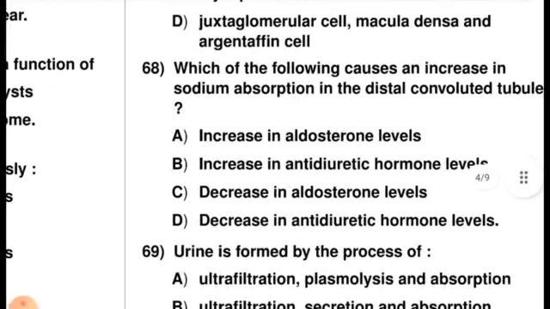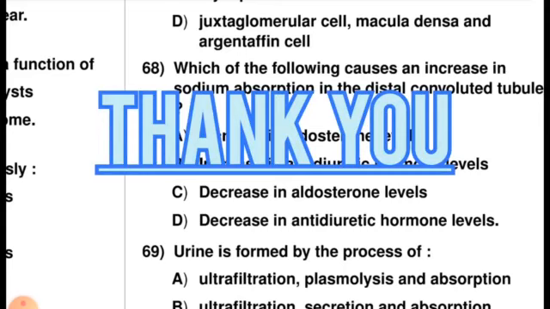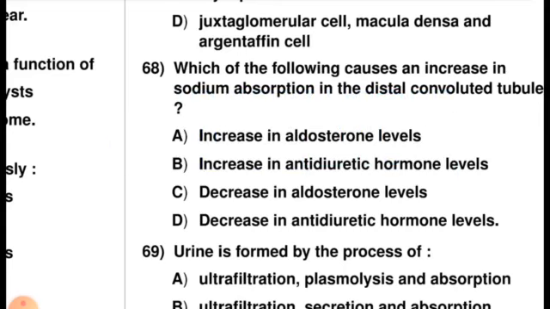Next question, question number 68. Which of the following causes an increase in sodium absorption in the distal convoluted tubules? The right option is option B, an increase in antidiuretic hormone level. When antidiuretic hormone increases, it increases the absorption of sodium, and because of this the right option is option B.